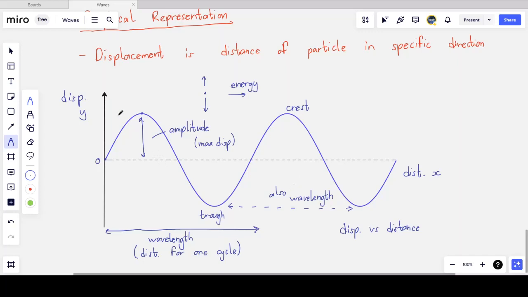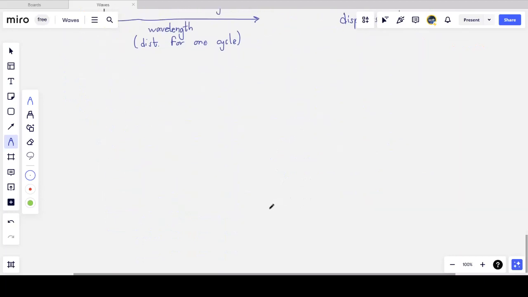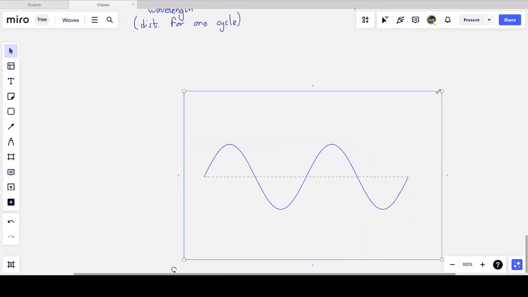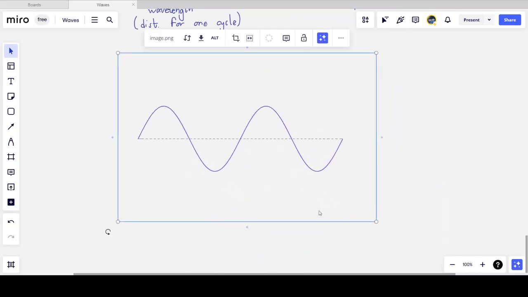That's because the displacement of the particles in a longitudinal wave will also have an amplitude, a maximum value in one direction or the other, while the wave can be moving in the x direction, from left to right. And then obviously the other graph that I can draw, since I've already drawn displacement versus distance, is, you probably guessed it, displacement versus time.